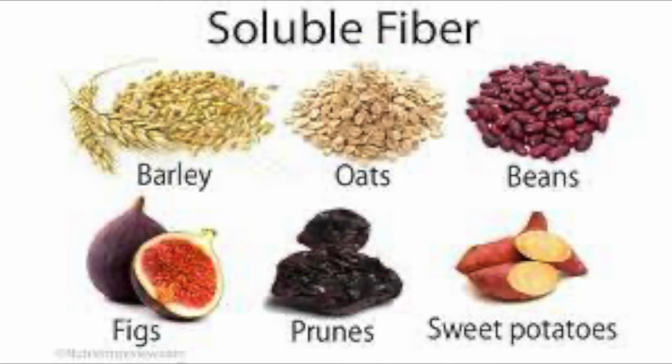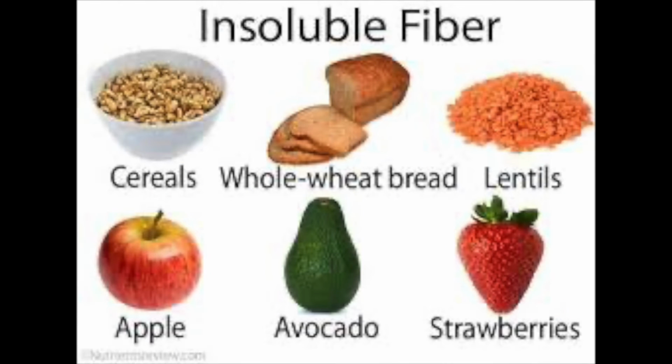Examples of soluble fiber include peas, oats, barley, apples, and citrus fruits, while examples of insoluble fiber include whole wheat, cereals, avocado, and lentils.